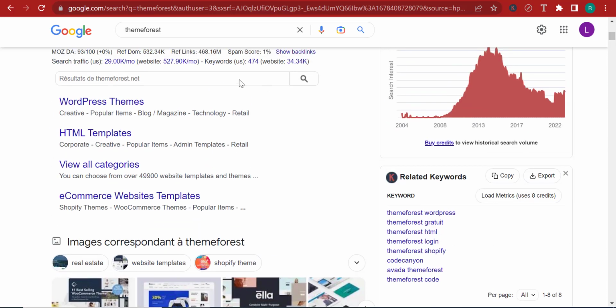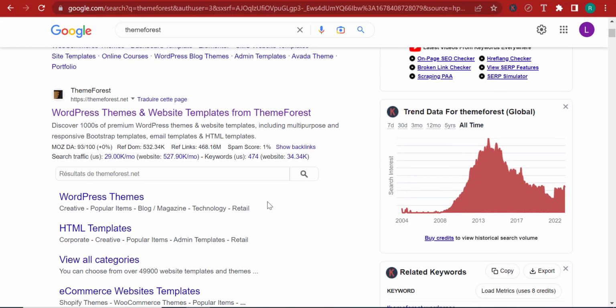Spammers can actually be very, very smart. They can even create the same website and just change a couple of letters in the domain. Sometimes people fall for that, and they may enter the wrong website. That's why I highly recommend you to use Keywords Everywhere. It's just a recommendation, I'm not putting anything on anyone, so you can either go with it or not. It's your choice. Now click on Theme Forest.